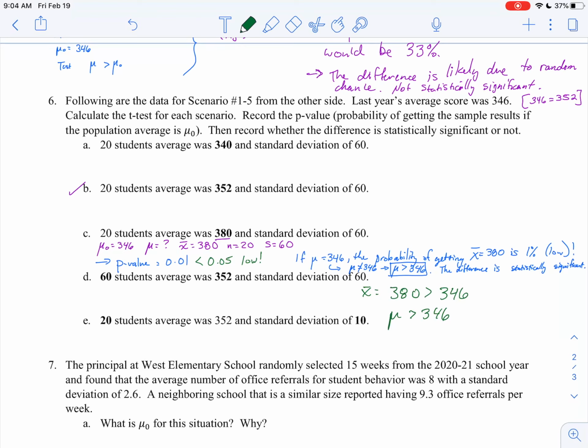We know the sample averages, but is the population average? And so we run this test and we find a low p-value. If the population was equal to 346, it's unlikely that we would get this sample average. So our conclusion then is that our population average is greater than 346, and the difference between 380 and 346 is statistically significant. Hopefully that helps.